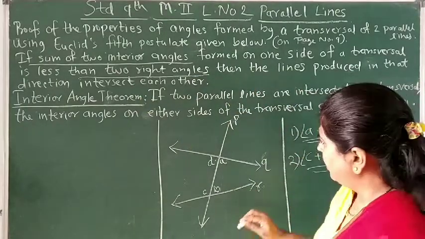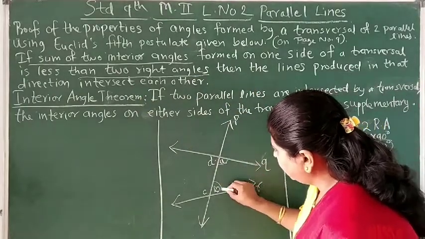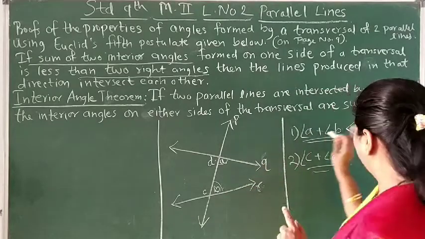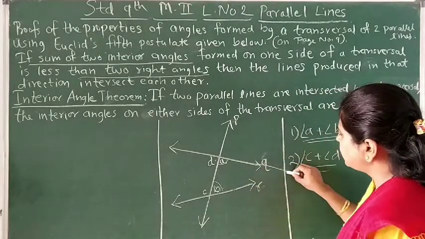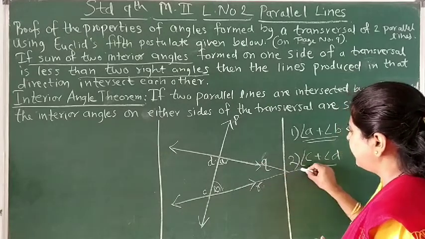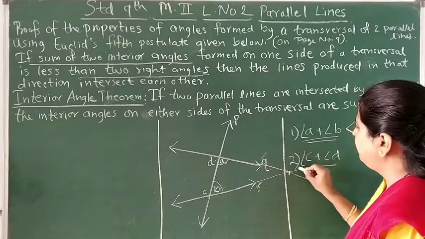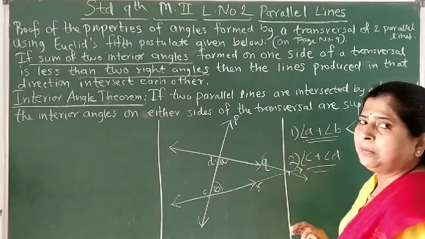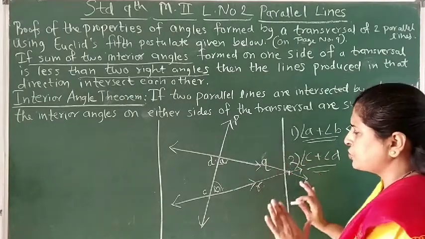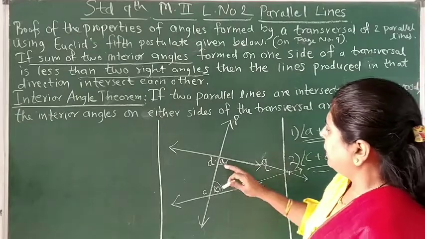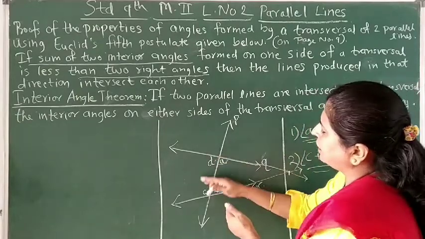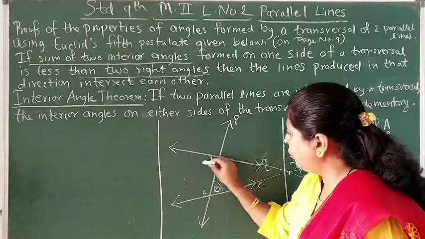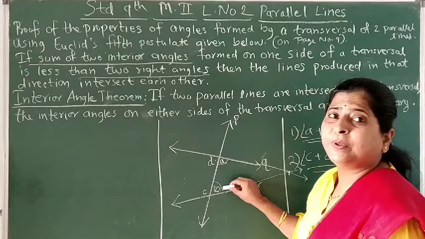This is the postulate. So if the sum of these two angles A and B is less than 180 degrees, or 2 right angles, these lines, if they are produced, meaning if they are extended over here, will meet in that direction. This is the postulate. And if this is less than 180, the other side is surely not going to be less than 180, it will be more than 180, because we know that the sum of all these 4 is going to be 360.